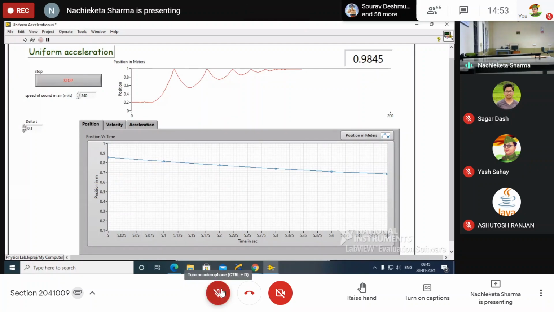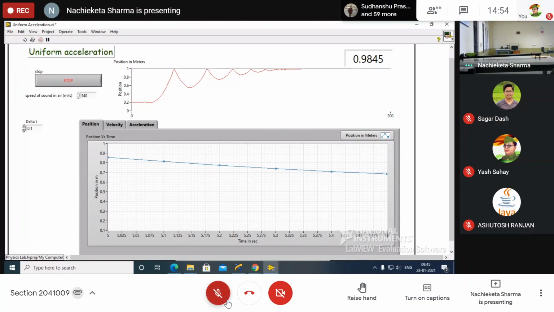Data table: first parabola, upward motion. Have you written?